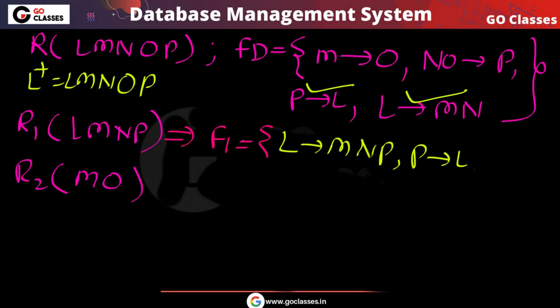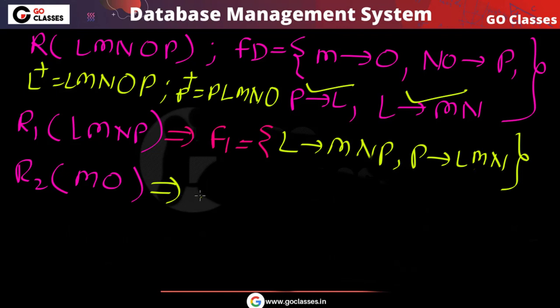P can determine L, and if you find P plus, it will give you P, L, M, N. So P can also determine L, M, N. And NO determines P is fine because we don't have O here.